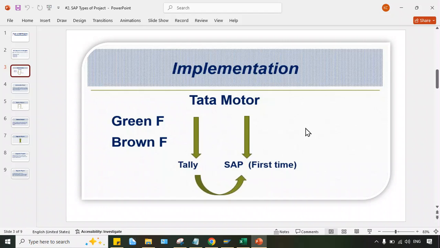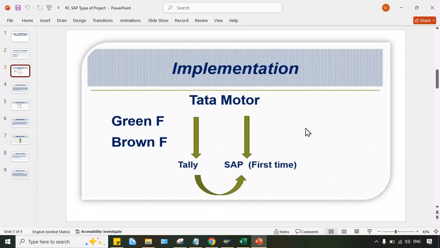But what is happening, guys? The go live will happen phase by phase. In the sense, first of all, let's suppose accounts payable related configurations are done and we have made the SAP system live. So what will happen? All the other activities, all the transactions will be posted into the legacy system, but accounts payable related transactions will be posted in the SAP system.